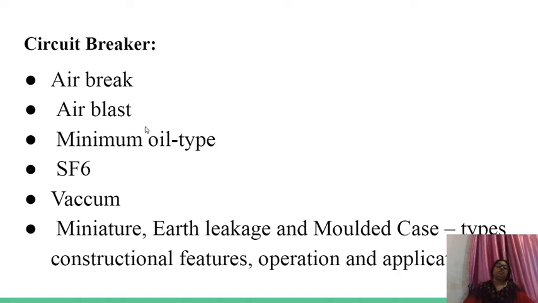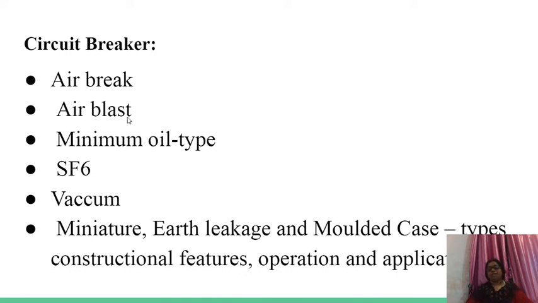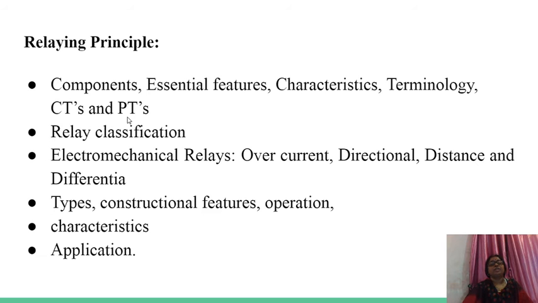As everything remains same, I will cover this part later on. First we are going to study the first part, relaying principle. Relaying principle means, as I told, the switch gets operated by a force.